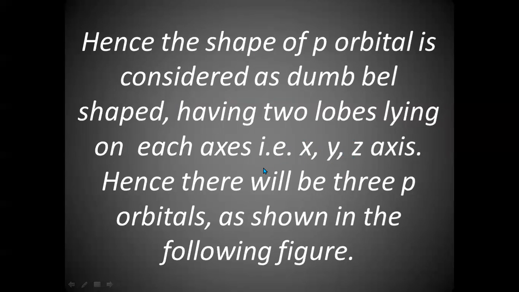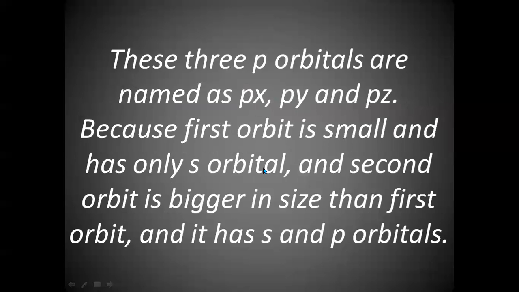Similarly, these are named px orbital, py orbital, and pz orbital. If the lobes are lying on the x-axis, then it is called px orbital. If the lobes are on the y-axis, it is called py orbital. And if the lobes are on the z-axis, then it is called pz orbital.